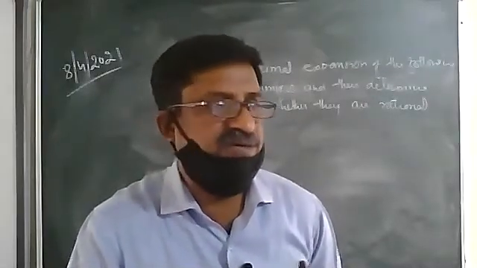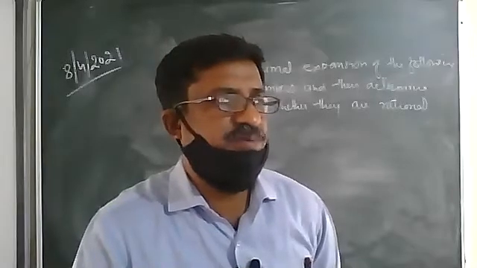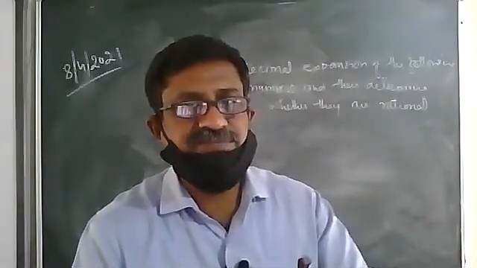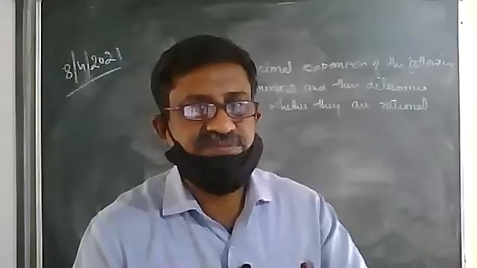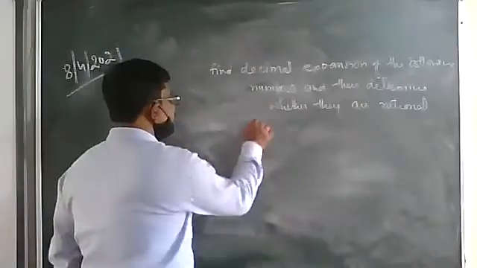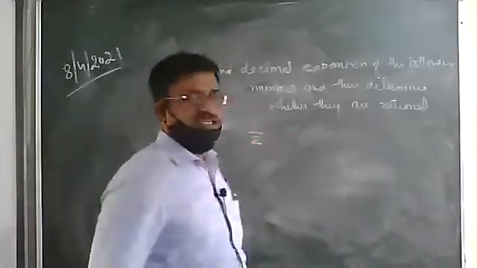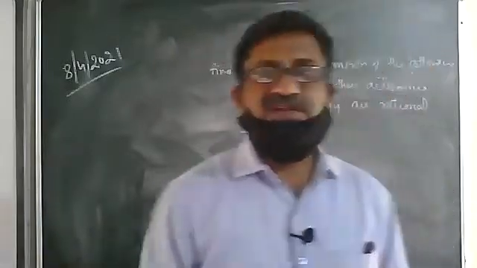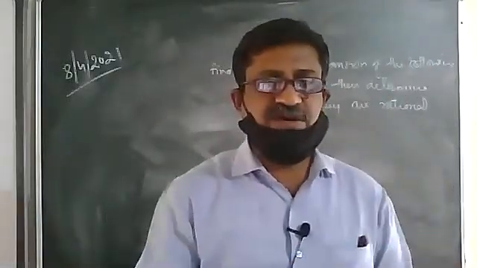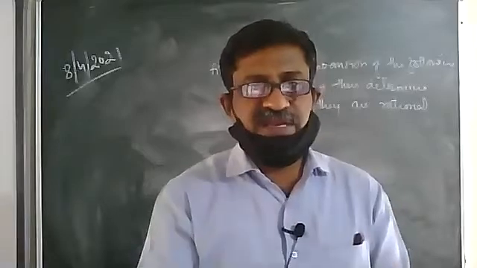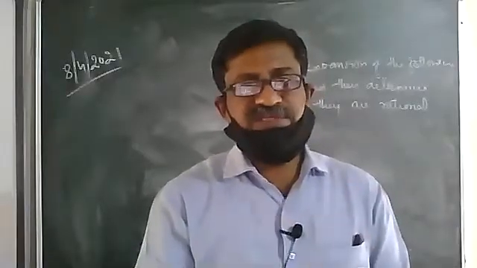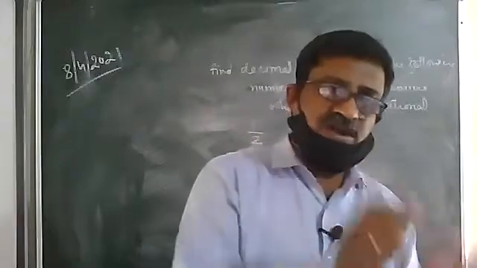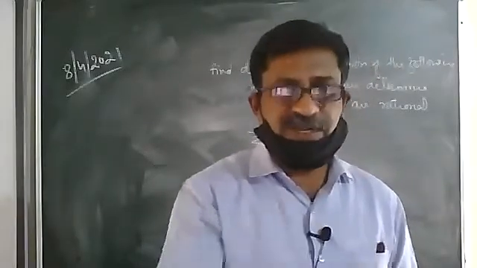You know the definition of rational number? The number is said to be rational if it has a terminating decimal point or a repeating decimal. Both are known as rational. We have taken the first number as 1 upon 2. Very small question I have taken. We'll divide this 1 by 2 and we'll try to find out whether it is rational or irrational. It will be rational if it has a terminating decimal point. It will also be rational if it does not have a terminating decimal point but has a repeating decimal.